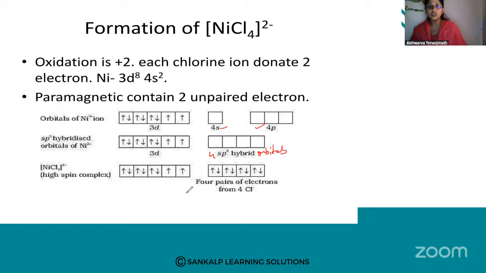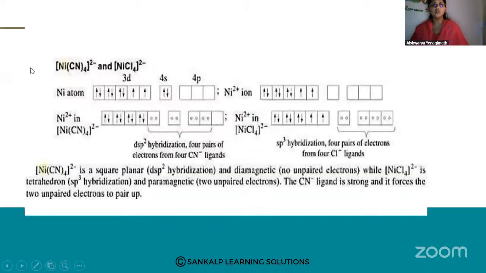And these 4 sp3 hybrid orbitals, they will accept the pairs of electrons from whom? From 4 Cl minus ions. So they will take pair of electrons from 4 Cl minus ions and they will form the complex. They will form the complex. Right? So here Ni(CN)4 2 minus and NiCl4, two examples are there side by side, have a look.